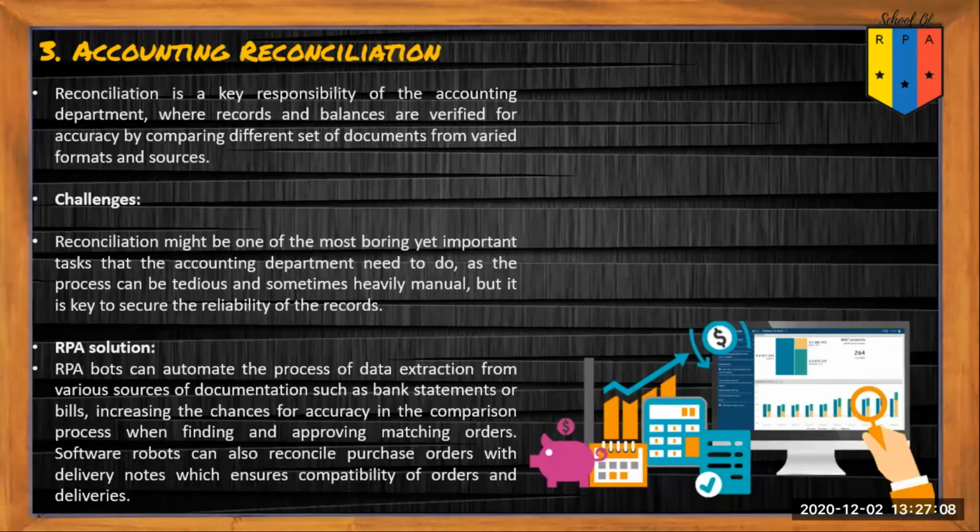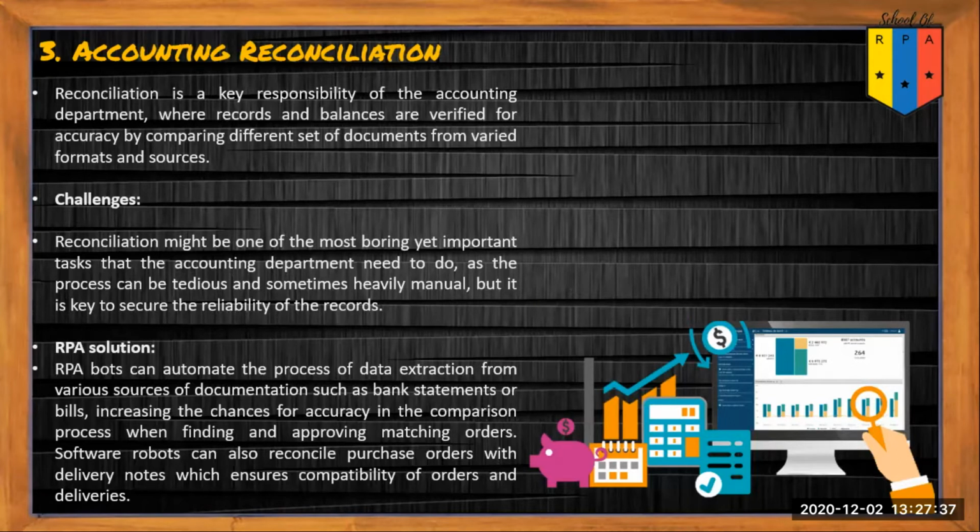Third is account reconciliation. Reconciliation is a key responsibility of the accounting department where records and balances are verified for accuracy by comparing different sets of documents from varied formats and sources. The challenge is reconciliation might be one of the most boring yet important tasks that the accounting department needs to do, as the process can be tedious and sometimes heavily manual, but it is key to secure the reliability of the records.